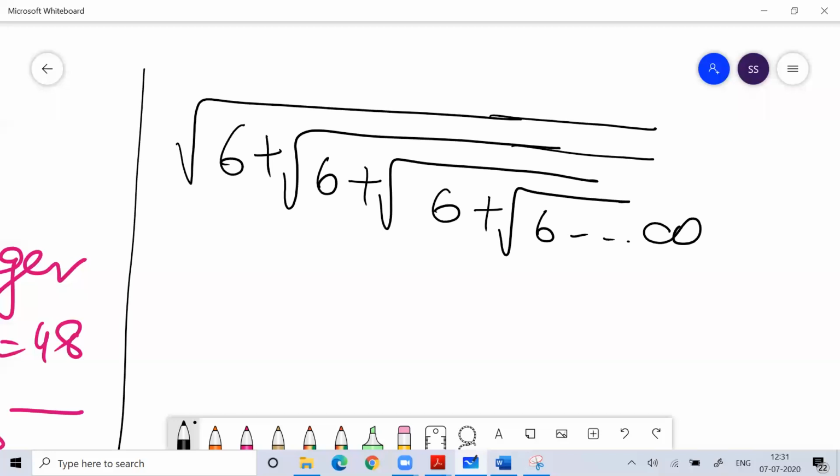What is the answer for this question? Anyone knows this? Anyone want to try?